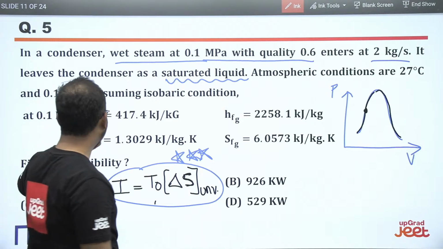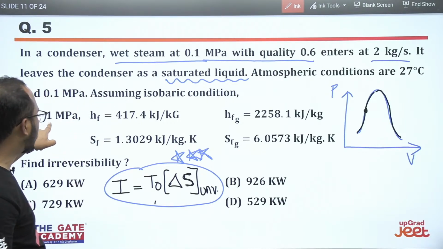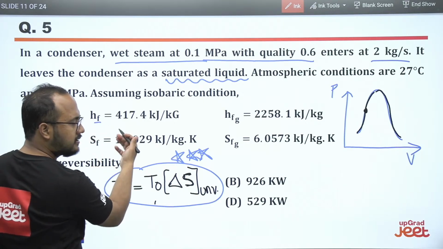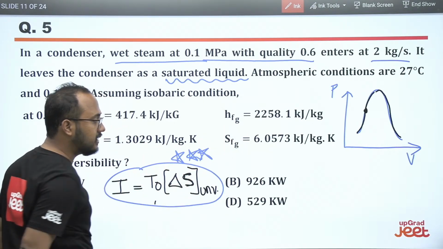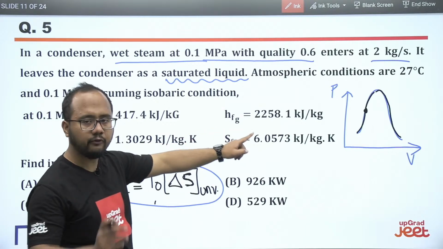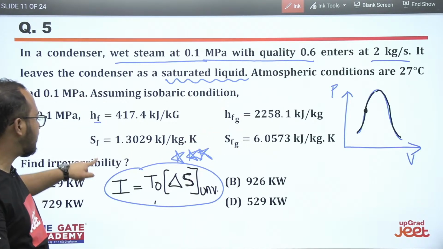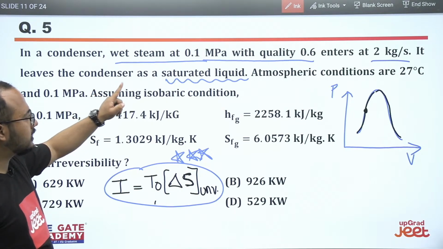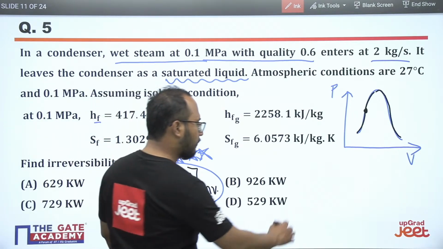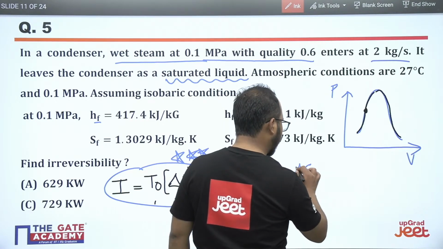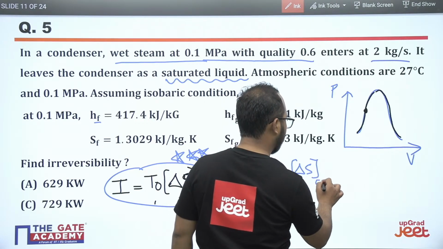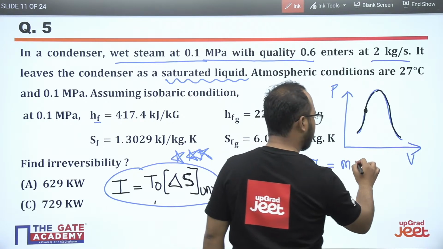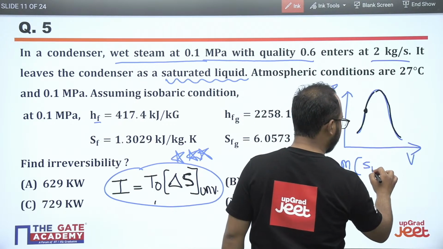See, they have mentioned some data at 0.1 megapascal. Enthalpy is given, HF, which means saturated liquid, and HFG, the difference of HG minus HF, they have mentioned. SF at the saturated liquid conditions is there. So first of all we have to calculate the entropy change of the condenser, right? Delta S for the condenser will be the mass multiplied by S2 minus S1 basically.